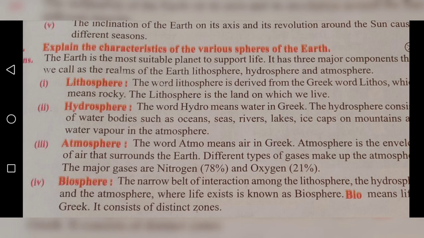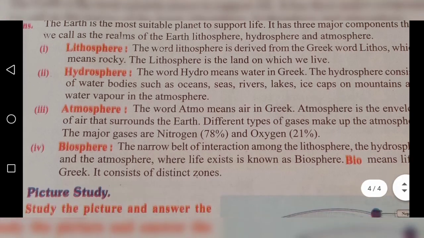Next one, hydrosphere. Hydro means water in Greek. Hydrosphere consists of water bodies such as oceans, seas, rivers, lakes, ice caps. Next one, atmosphere. The word atmo means air in Greek. We can see different types of gases. The major gases are nitrogen and oxygen. Nitrogen 78% and oxygen 21%.